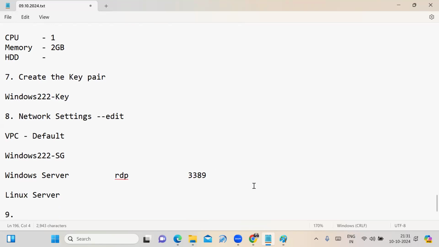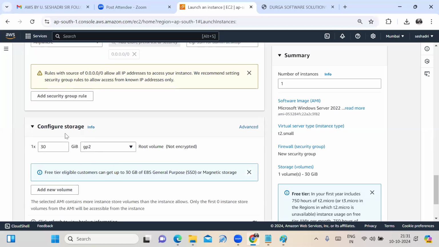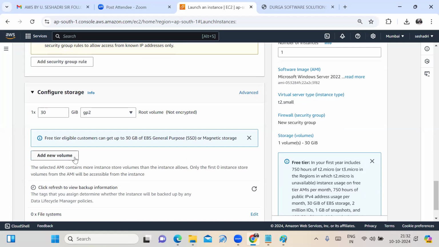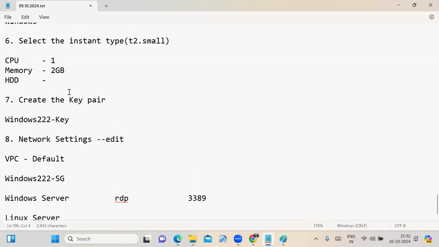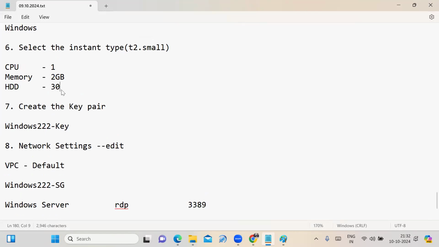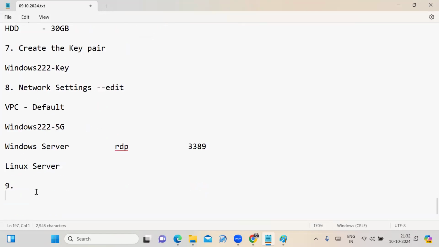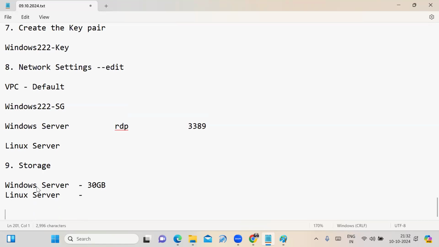Okay, fine. Then the default storage it is providing for Windows Server is 30 GB. It's nothing but the root volume. Right now, I'm not adding any new volume. By default, how much storage is it providing? 30 GB. That is the storage for Windows Server. I'm asking for tomorrow's session for the Linux server, the storage also.